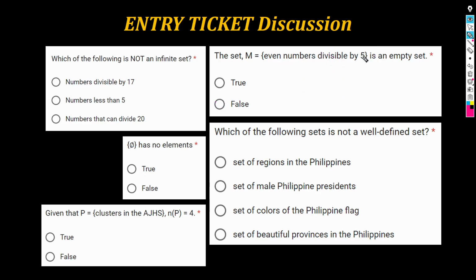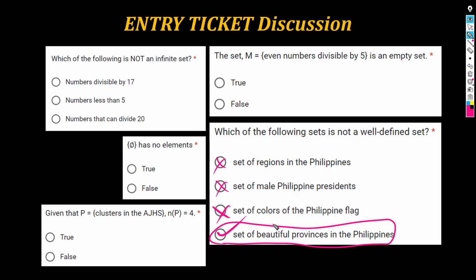Now, which of the following sets is not a well-defined set? Set of regions in the Philippines? Well-defined yan. So, not this. Male Philippine presidents. Sigurado tayo. Ilang piraso lang yan. Mabibilang natin yan. Set of colors of the official Philippine flag. Ano lang ba kulay niyan? The white, yellow, red, and blue. So, no. So, ito ang sagot natin. But again, not just because of elimination of options. But why is it not a well-defined set? What makes it not well-defined?